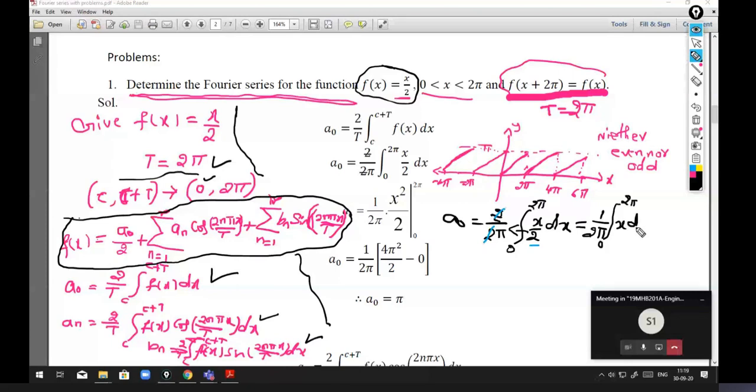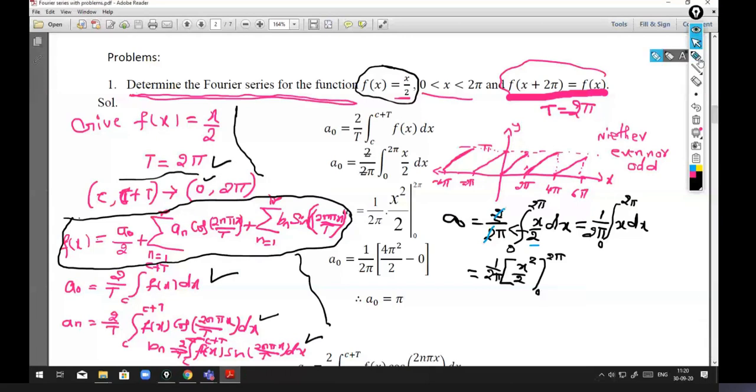Everyone knows it's a simple integration. So that is 1 by 2 pi integration of x, which is simply x square by 2, with limits from 0 to 2 pi. This is a definite integral, so we have to apply the limits that are given.